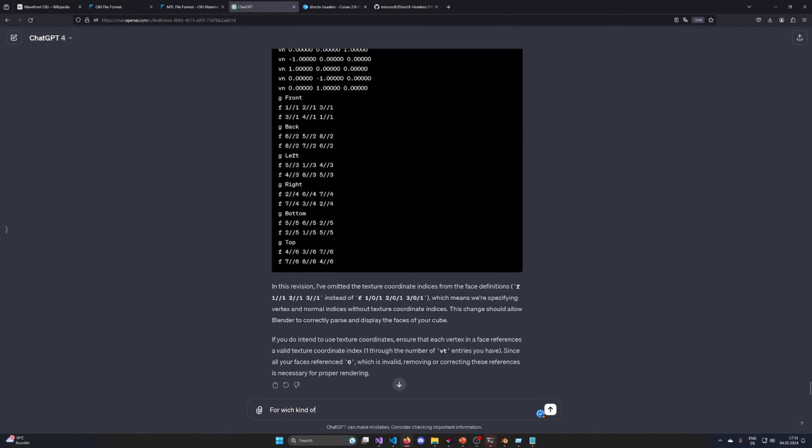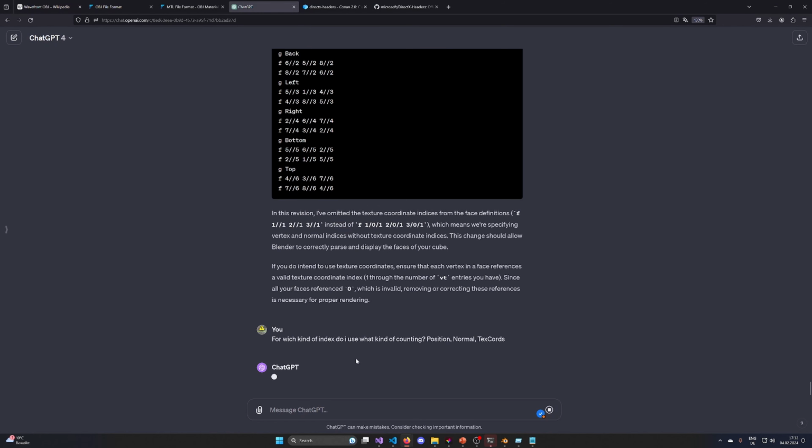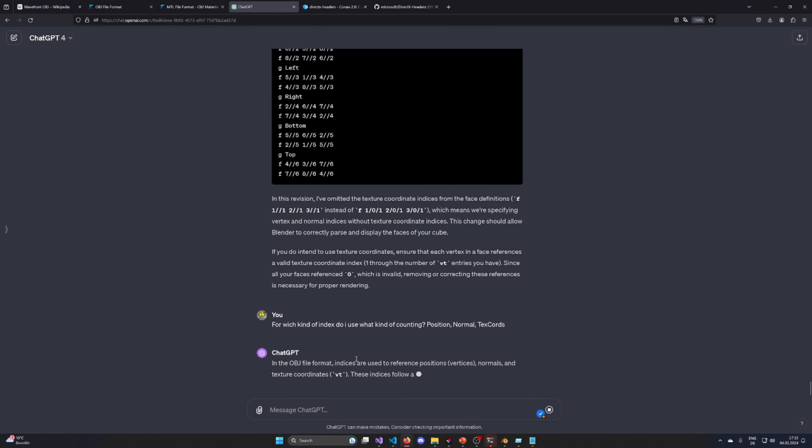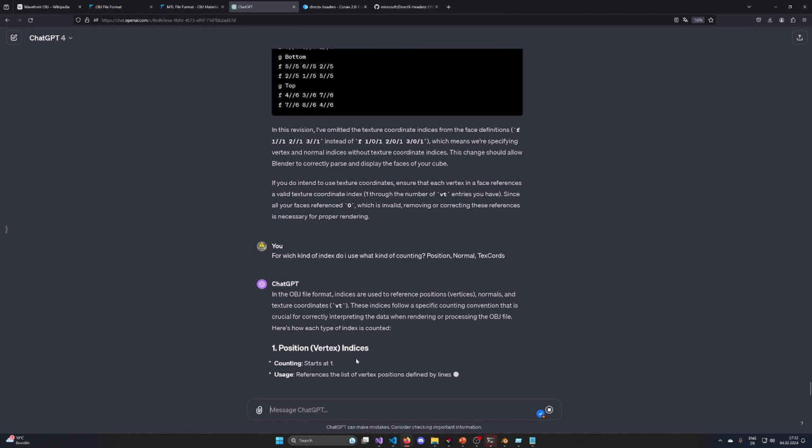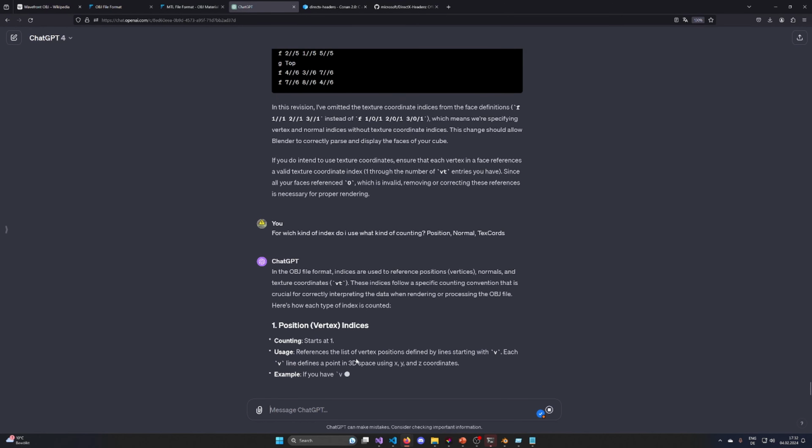Which kind of index do I use, what kind of counting? I look for position, normal, and texture coordinates. Vertex starts at 1.